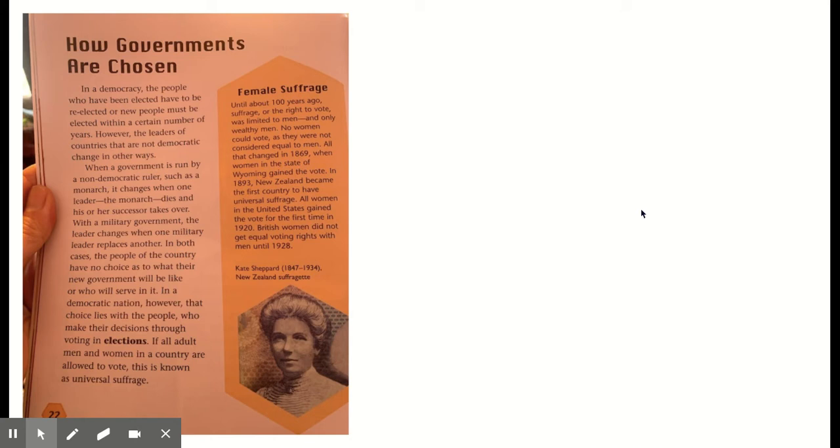All women in the United States gained the vote for the first time in 1920. British women did not get equal voting rights with men until 1928. Down there, the picture, that's of Kate Shepherd. She was born in 1847 and died in 1934, and she was a New Zealand suffragette. So a suffragette is someone who fought for women to get equal rights for voting.